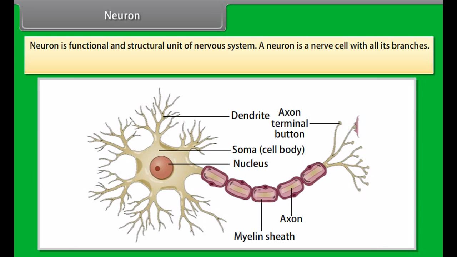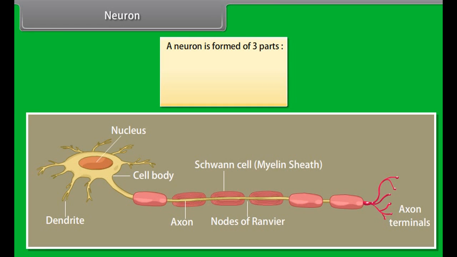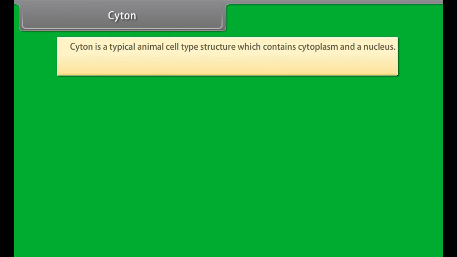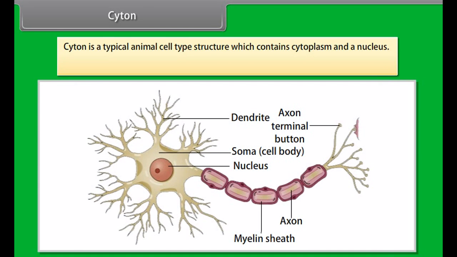The nervous system also passes information from one internal system to another. Example, as soon as we put food in our mouth, it immediately causes the release of saliva from the salivary gland. The human nervous system is composed of 3 parts: central nervous system, CNS; peripheral nervous system, PNS; autonomic nervous system, ANS.